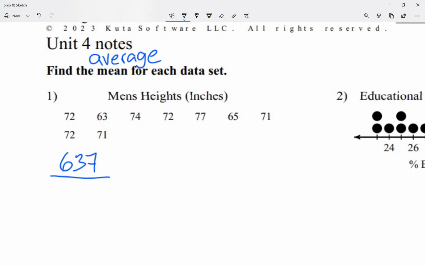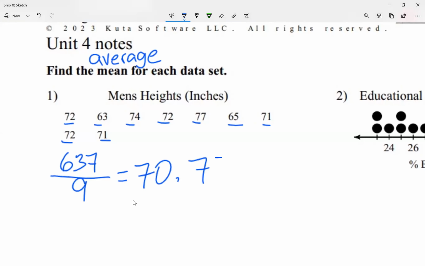So I'm going to count how many numbers we have. There's 1, 2, 3, 4, 5, 6, 7, 8, and 9. So I'm going to go 637 divided by 9. According to my calculator, I get 70.777 and a bunch of sevens. So I'm going to go 70 point and a bunch of sevens.